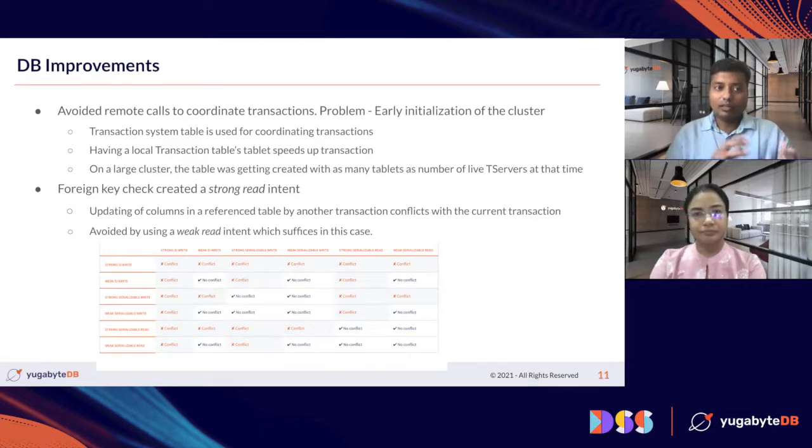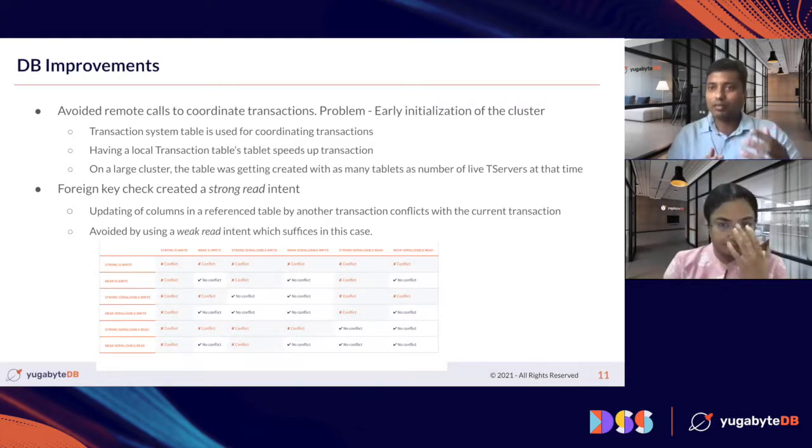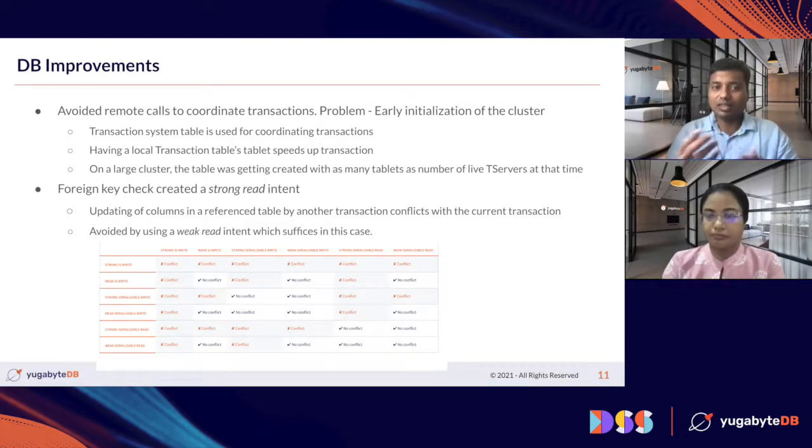Coming to the second one, in a transaction, if you have a foreign key check, right? If you check whether the parent table has an entry for this key, that is a foreign key check you do. We used to take a strong read intent. Now these are read intents, you can call it a strong read lock as well.